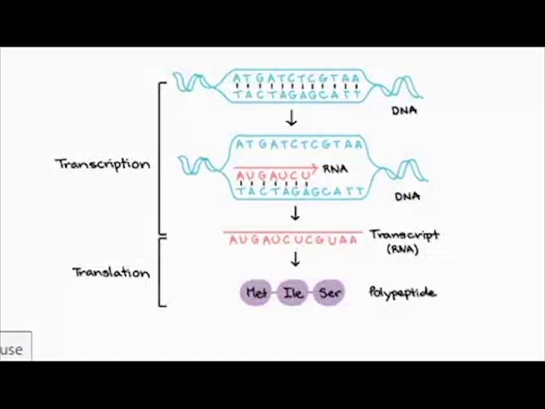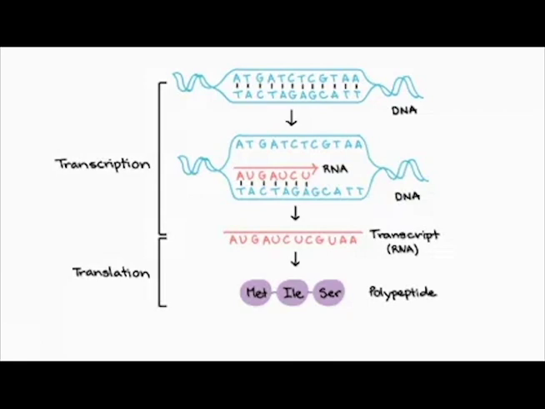Hi, today we are going to be talking about the Central Dogma. So the definition that you find on Google is: the Central Dogma describes a two-step process, which is transcription and translation, by which the information in genes flows into proteins, from DNA to RNA to protein. So I'm going to break down how this works.